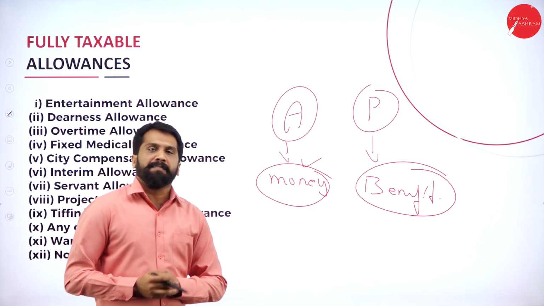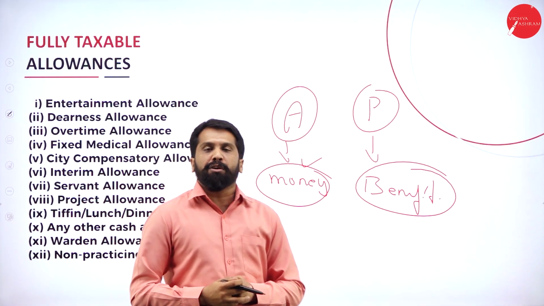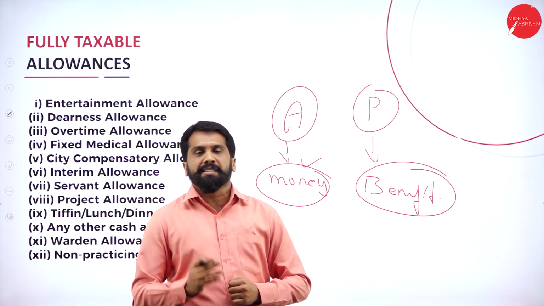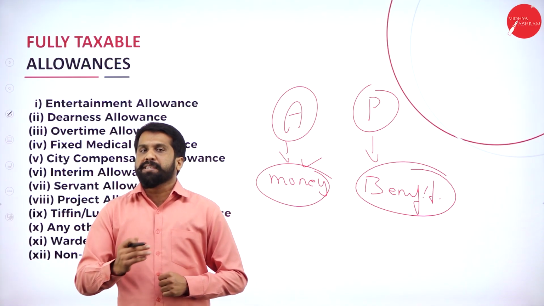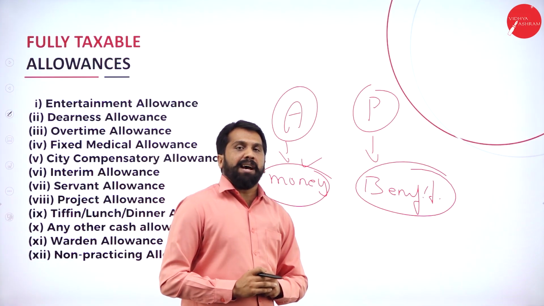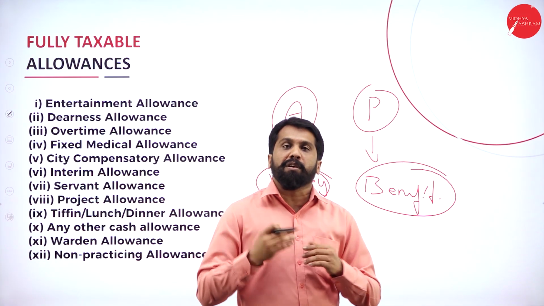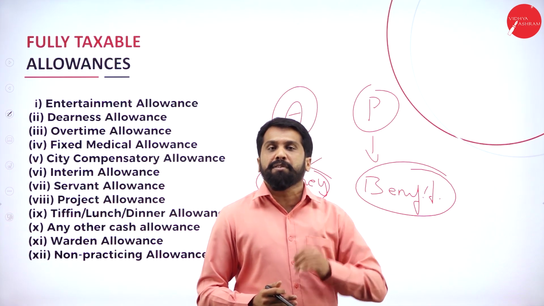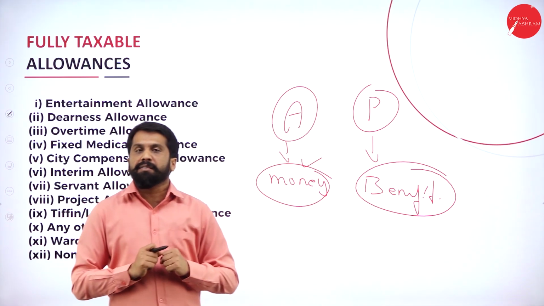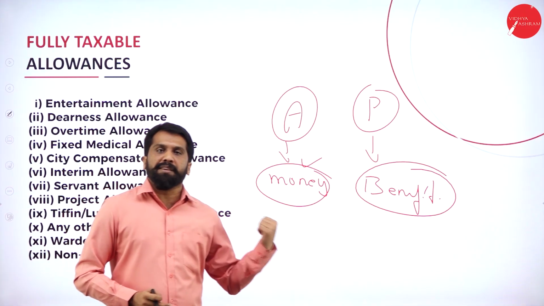Any benefits, like they have given you a house, perquisites. They have given you a servant, perquisites. They have given you a cook, perquisites. They have given a gardener, perquisites. They have given you a refrigerator. Whatever I am telling is given by your boss. They have given you a refrigerator, TV, car, or something like benefits like this.